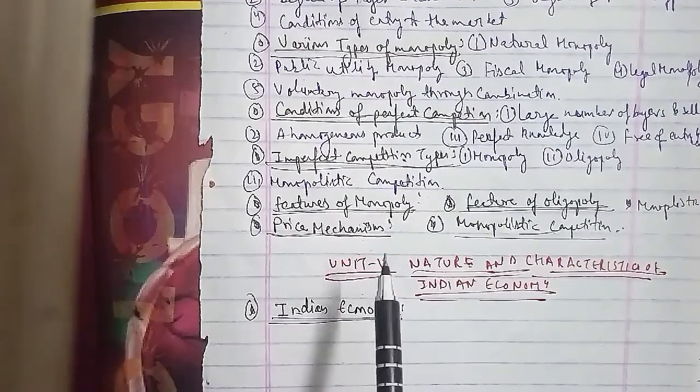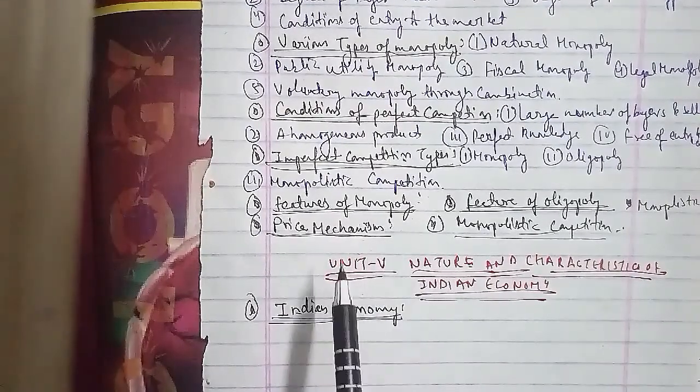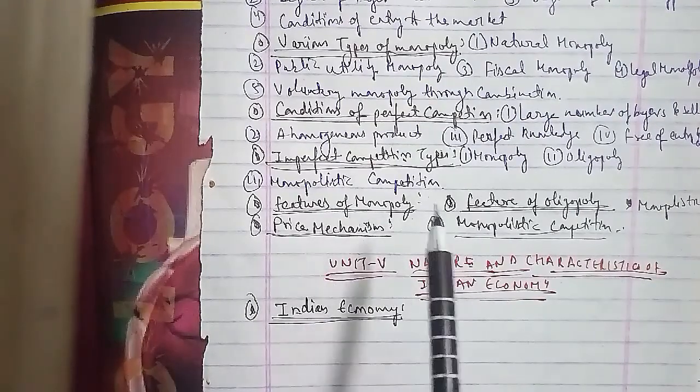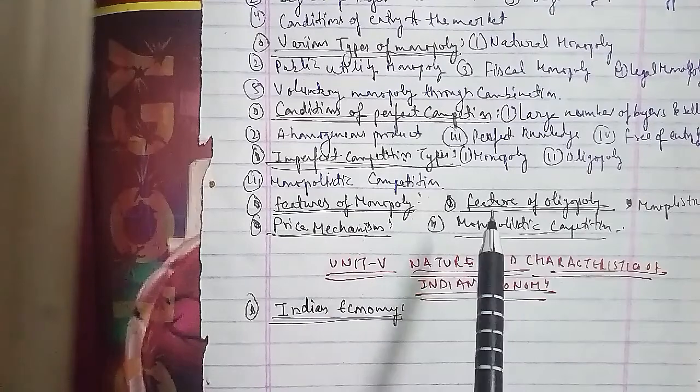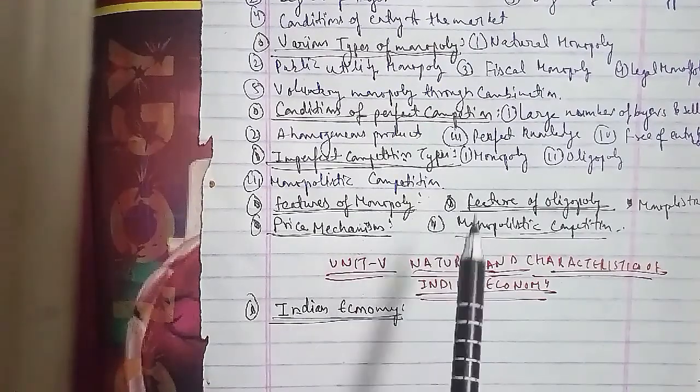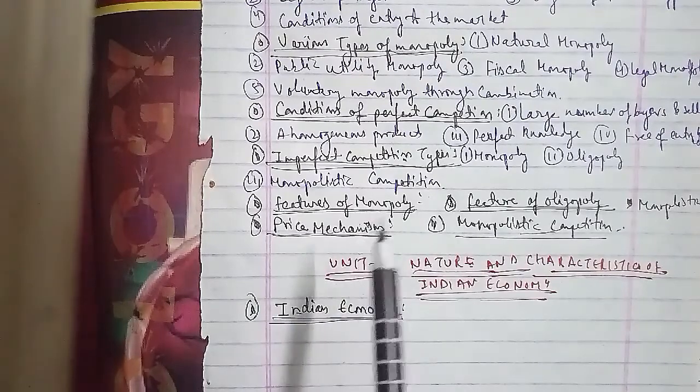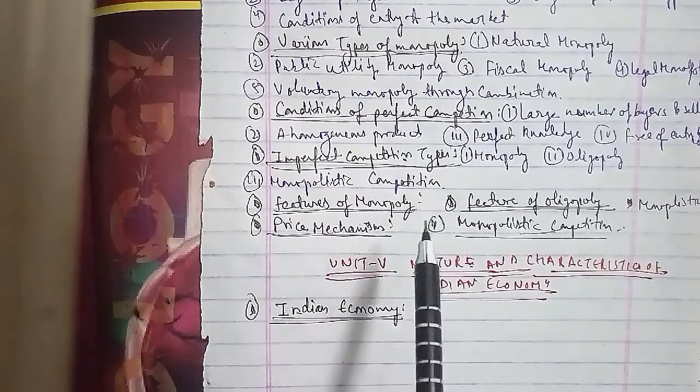India is a developing country, and our economy is a mixed economy. In a mixed economy, the public sector coexists with the private sector. Dadabhai Naoroji is known as the father of Indian politics and economics, and he is also called the Grand Old Man of India.